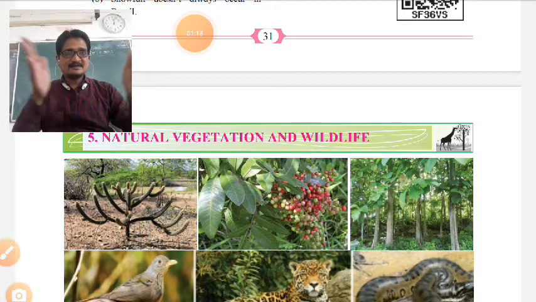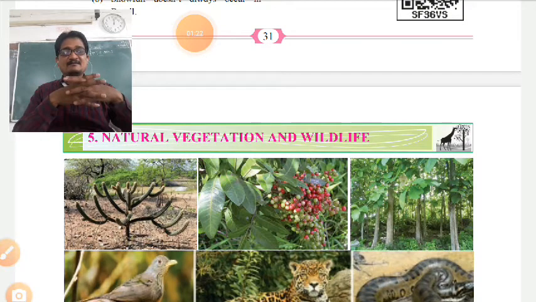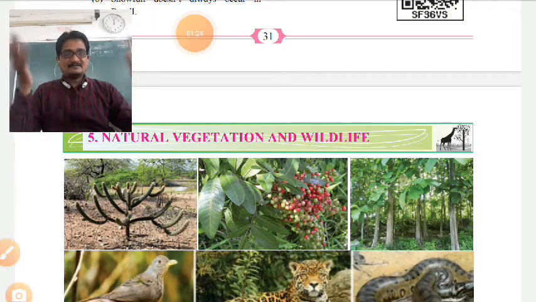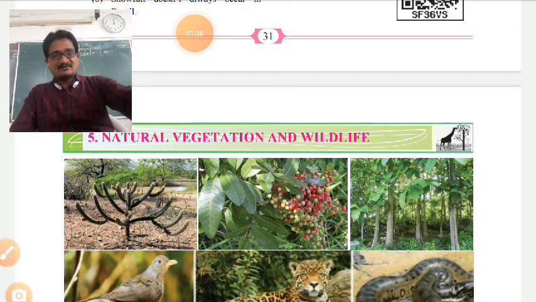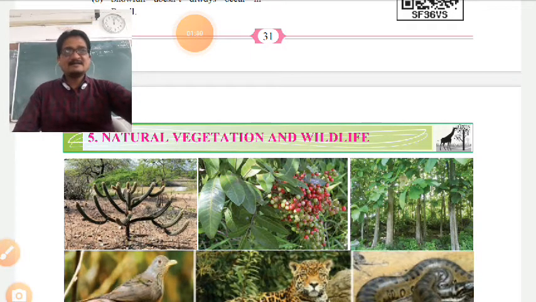Vegetation, naisargik vanaspati, as we say. Wildlife is all the life of animals. So natural vegetation and wildlife is the name of our lesson.